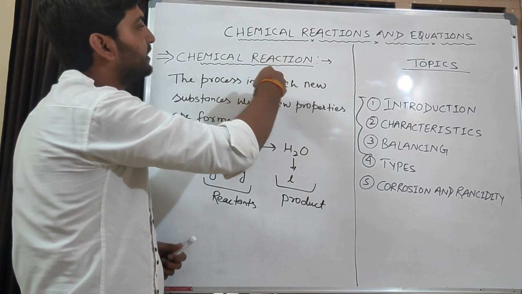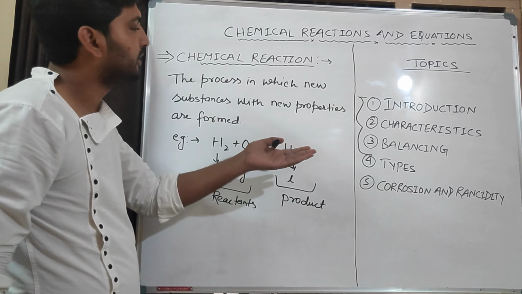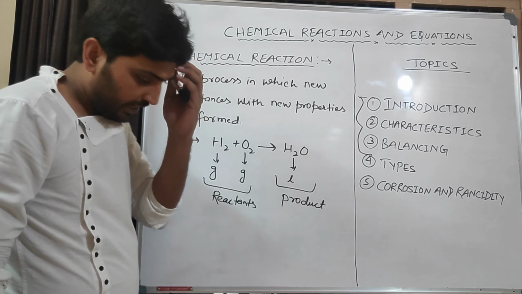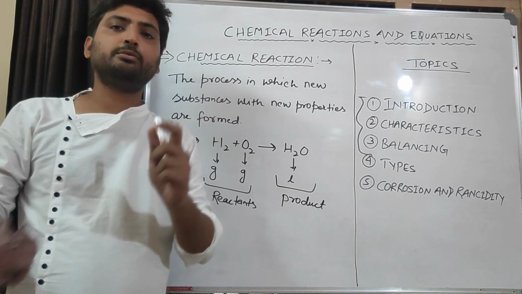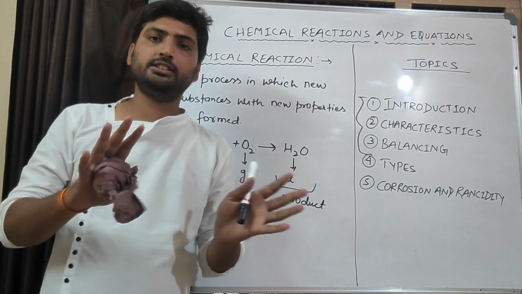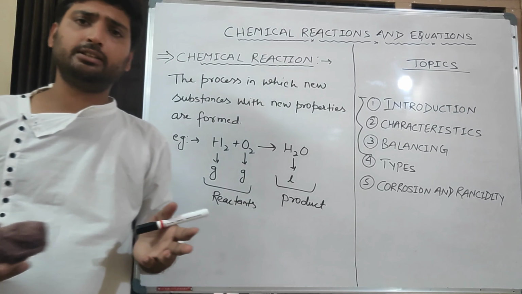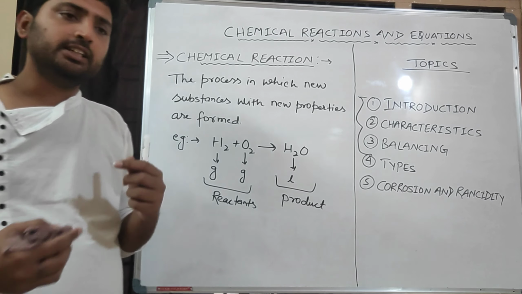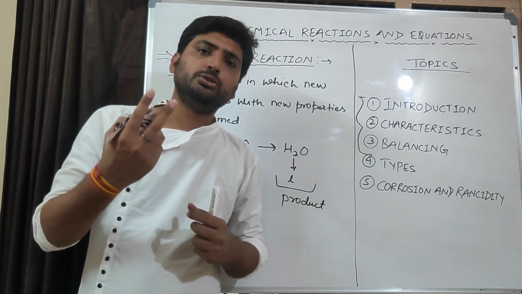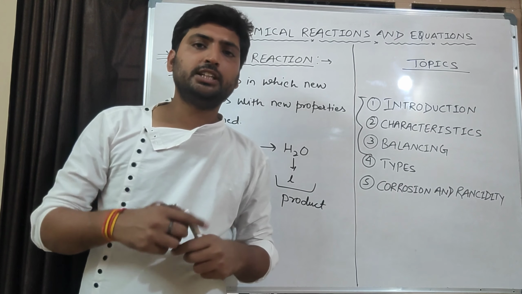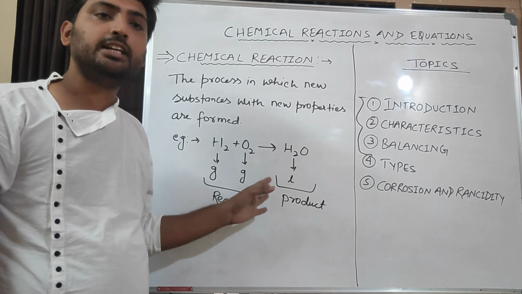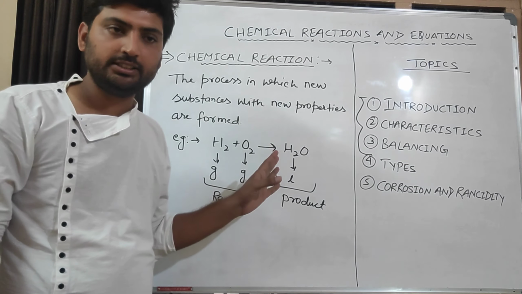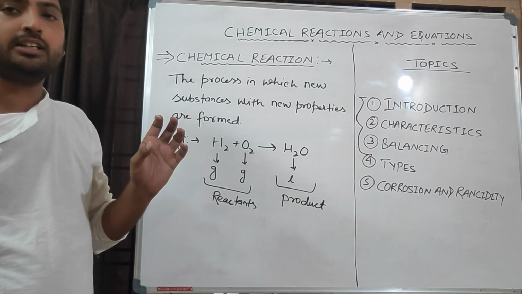Now let us understand what a chemical equation is. Before learning chemical equation, I would like to share something about the different types of changes. We have already studied these in classes 6th, 7th, 8th and 9th: two changes, physical changes and chemical changes. Chemical reactions come under chemical changes, not physical changes, because physical changes are reversible.